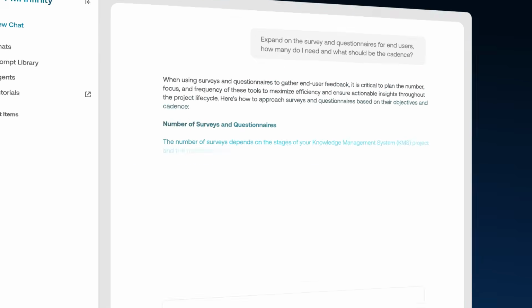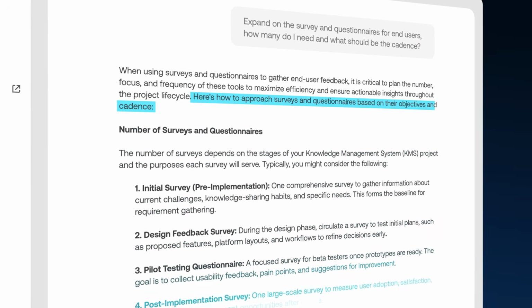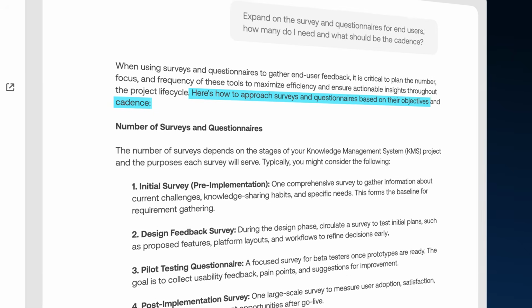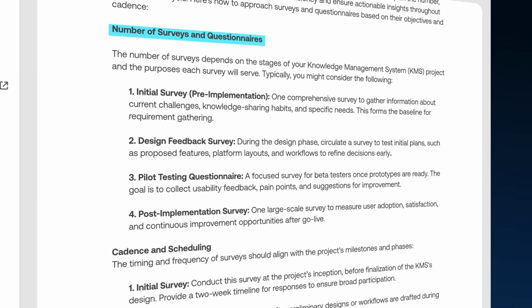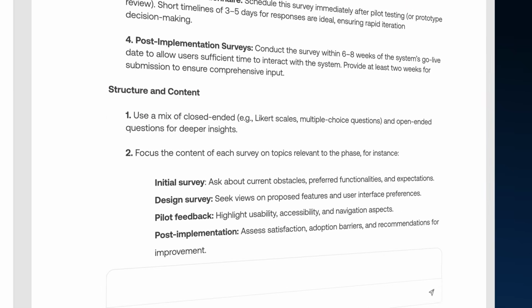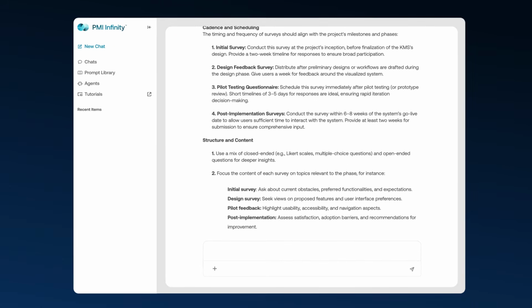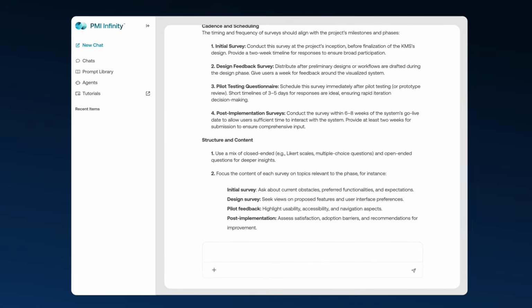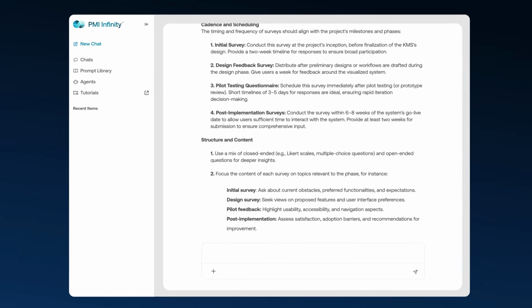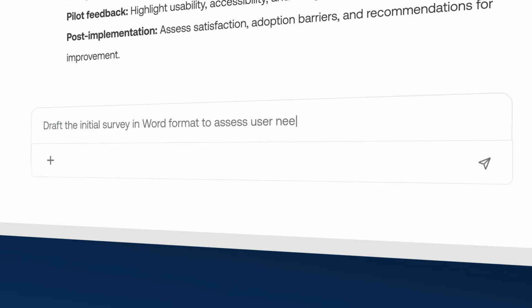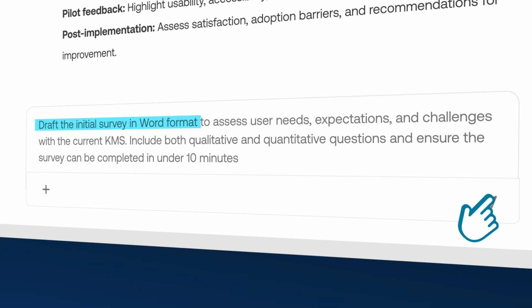Gathering feedback is only effective when it's planned and timed well. PMI Infinity translates stakeholder engagement best practices into a practical survey plan, outlining how many surveys to run, when to deploy them, and what each one should focus on. This gives you a predictable feedback rhythm aligned to project milestones, rather than ad hoc data collection that's difficult to use effectively.